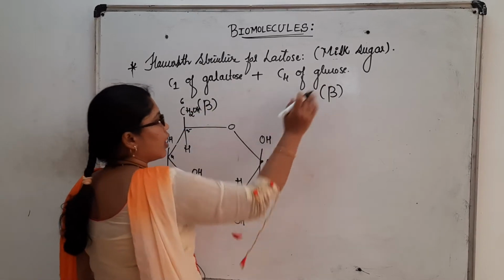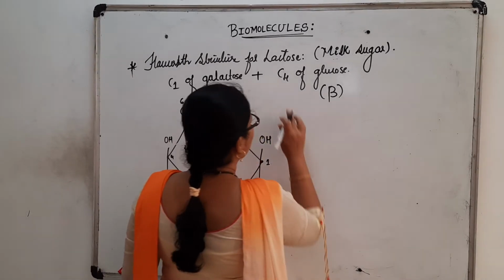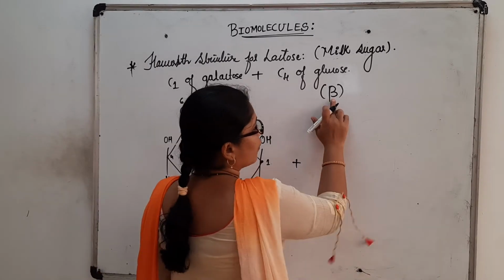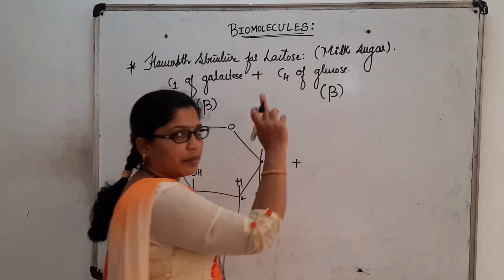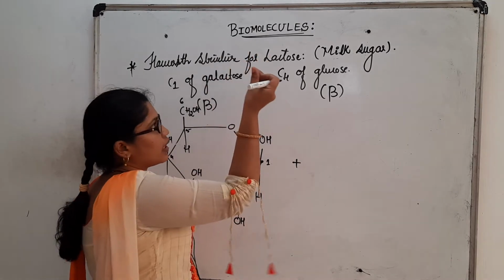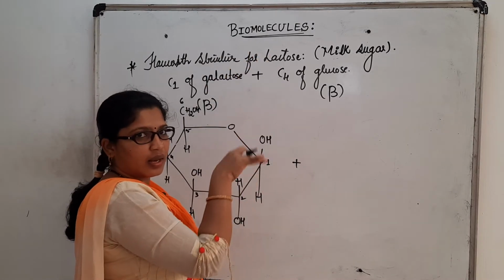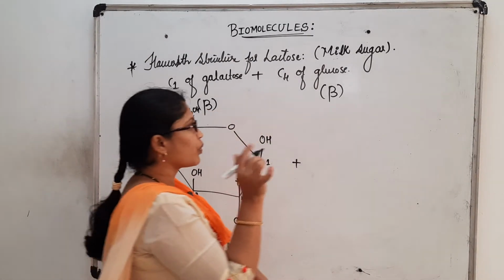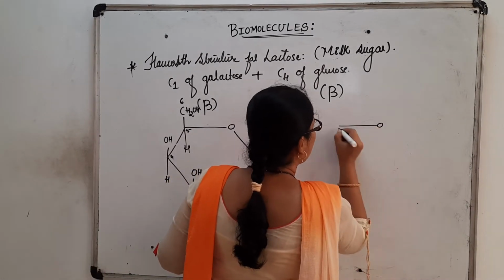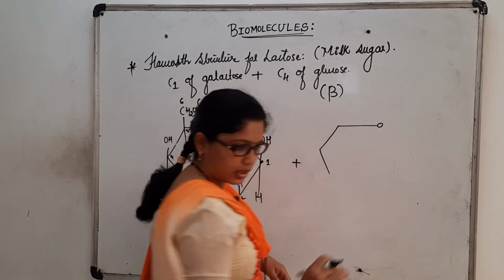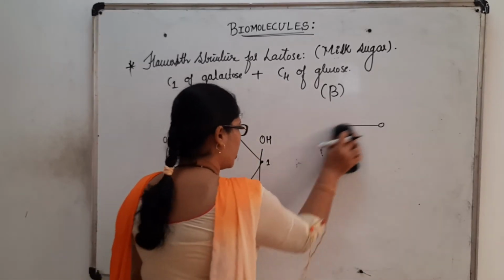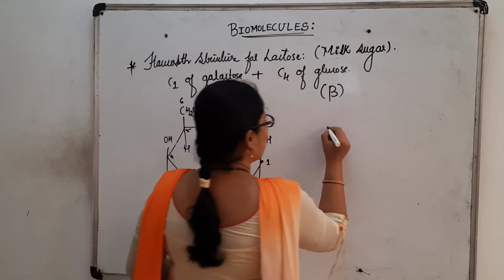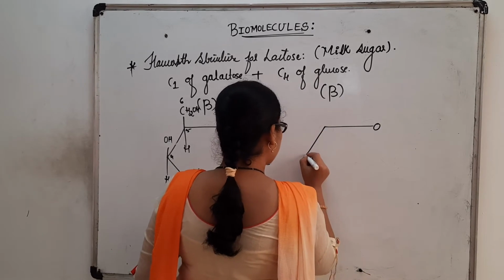Now we will see how exactly the structure for C4 of glucose should be considered. Again remember, we have to consider beta form. I am repeating it many times for lactose: the trick is lack of alpha. Alpha lacks, so beta only is represented. Now see here, I have glucose again. I will write it below so that the bonding is shown very clearly.